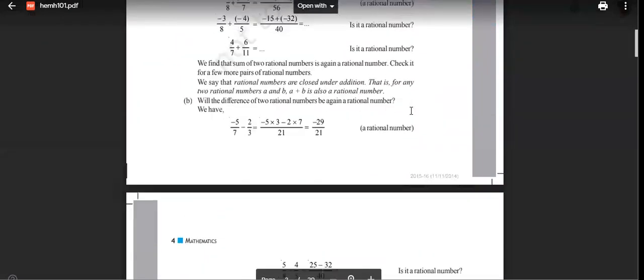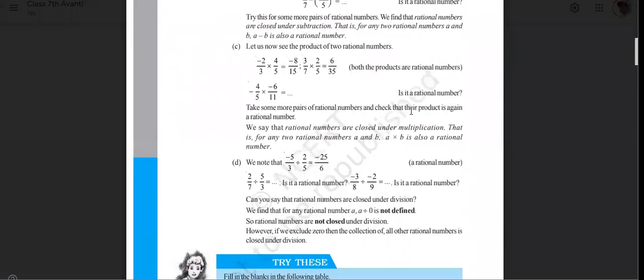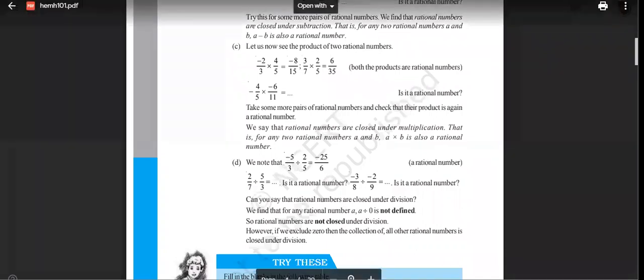Now, when we talk about the properties of addition and subtraction of rational numbers, we will follow the same procedure. So, what are the procedures? Let's see.